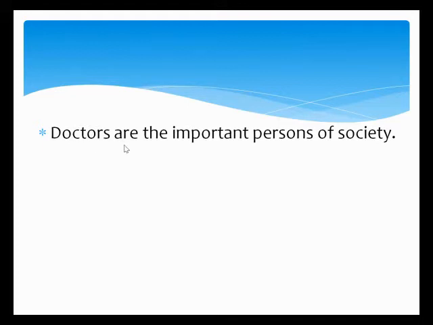First line: doctors are the important person of the society. Point number two, they treat the patient. We use that word in our sentences. Our first vocabulary words are doctor and important person of the society. The words are given in our vocabulary, so we use them in our sentences.